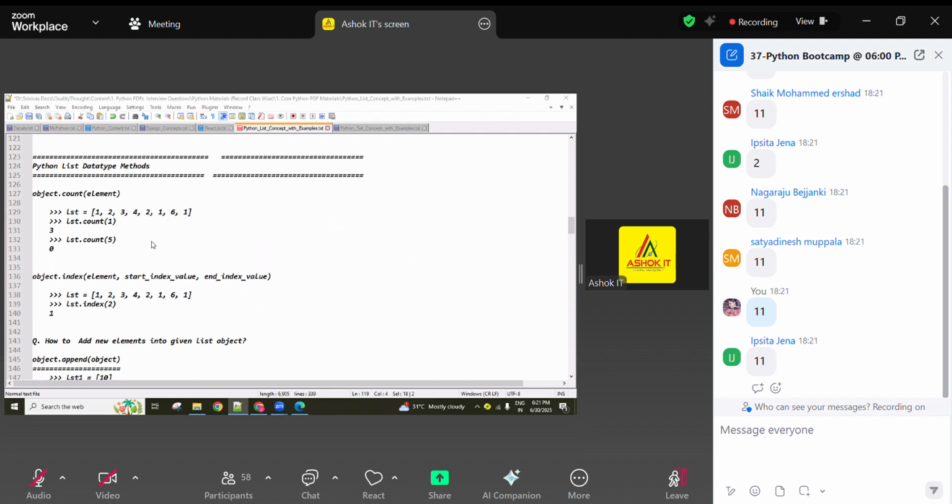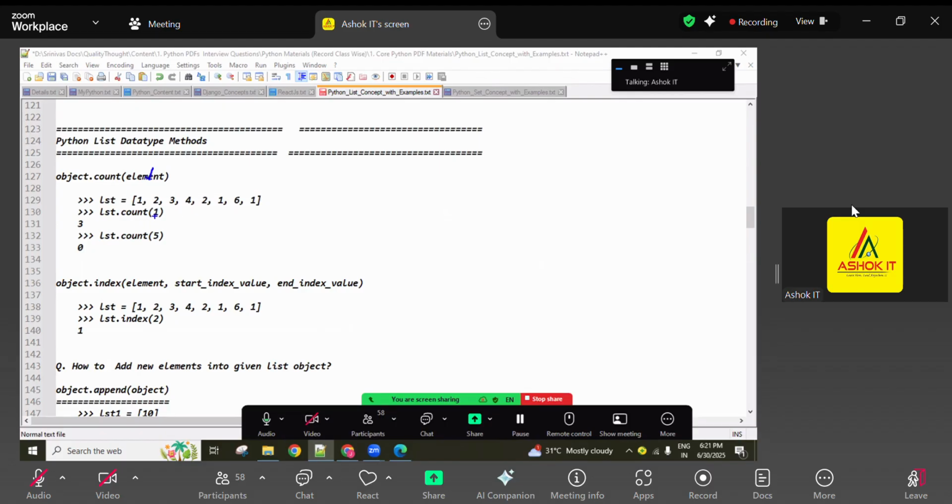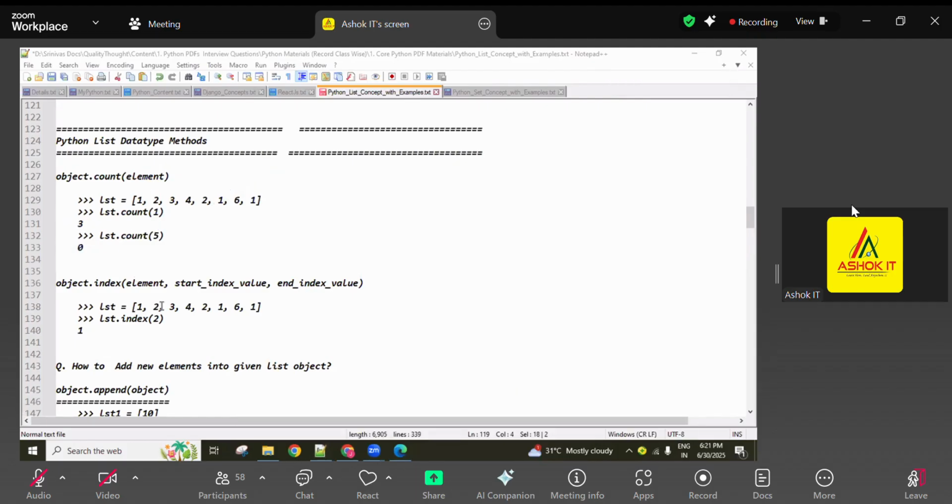Okay, all are one word answers only. Check it here. Count method is there. This given element, how many times is it available in this given object? For example, this is my list. In this list, 1 is available how many times? 3 times available. Here available, here available, here available. So that's why 3 returned. And count of 5: 5 is not there. That's why 0 returned. Okay, no error.